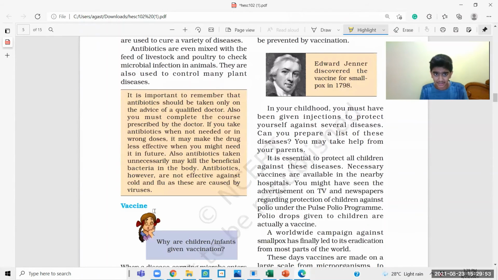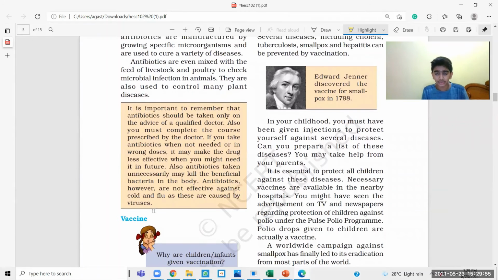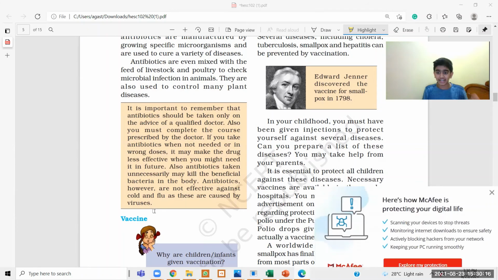Now about antibiotics: we should only take antibiotics on the advice of a doctor. If you take them in high amounts or unnecessarily, then in the future when you need that antibiotic, it won't be effective. And when you take it in high amounts, whatever beneficial bacteria you have will be destroyed by the antibiotic.